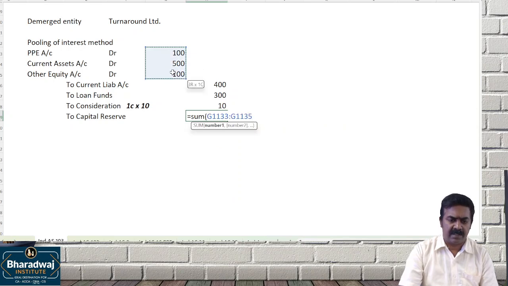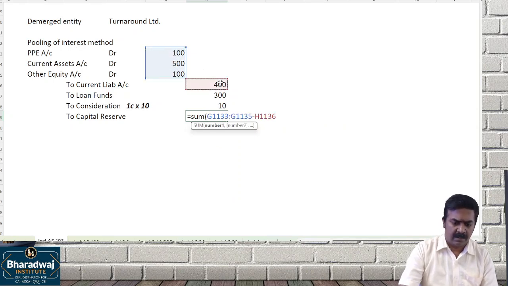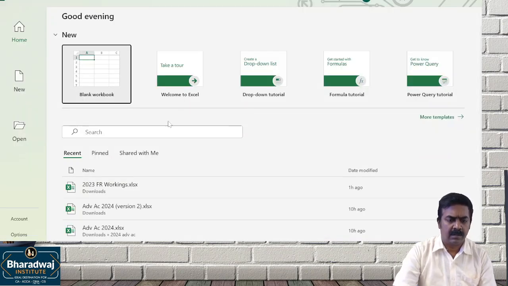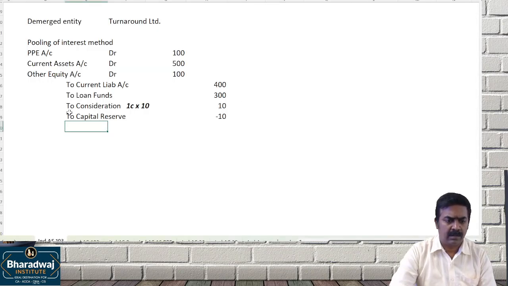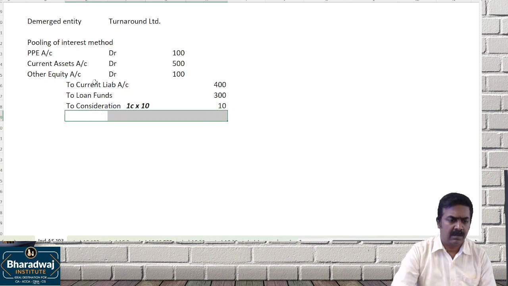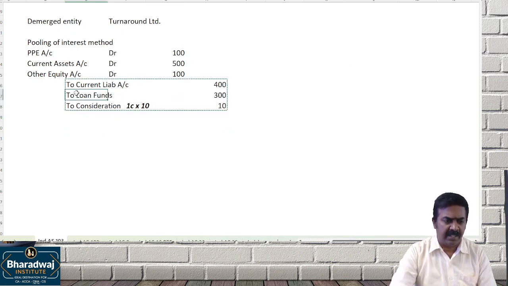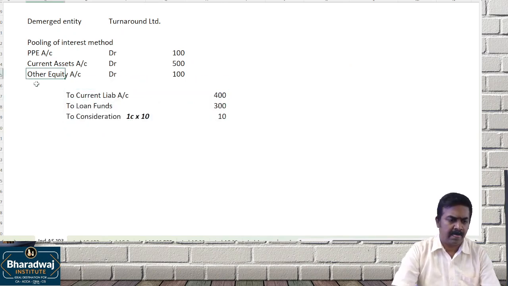Total of debits, 700. The difference will be taken as what? Capital reserve or goodwill?